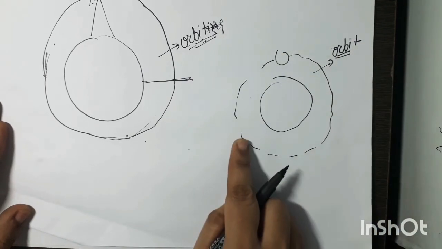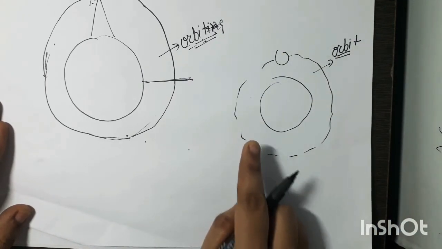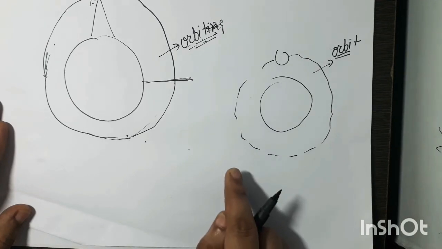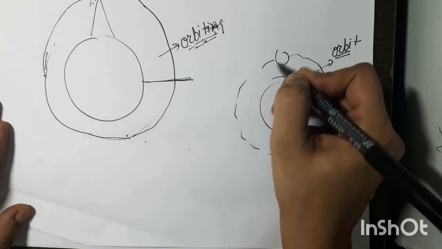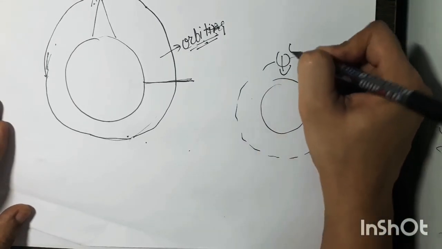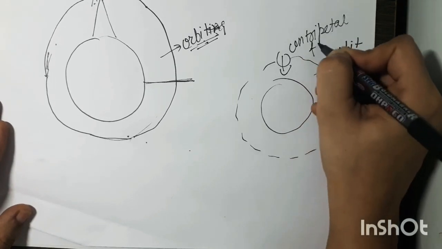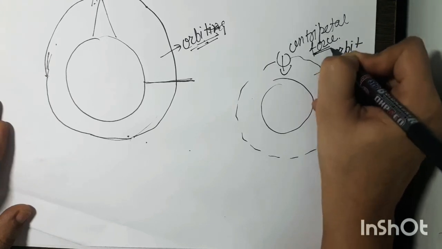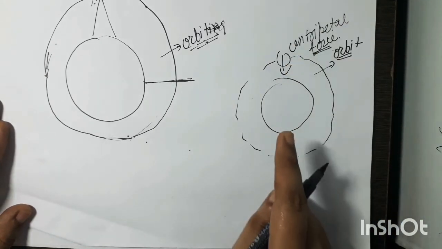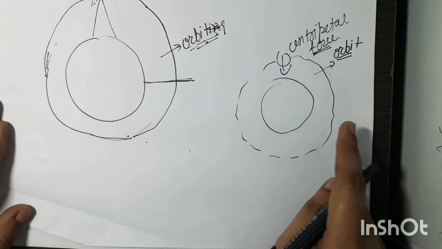And to continue the movement of the moon, we require one more force which we call centripetal force. Due to centripetal force only, any object can move in a circular path.